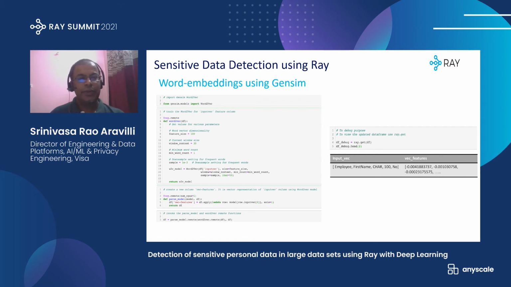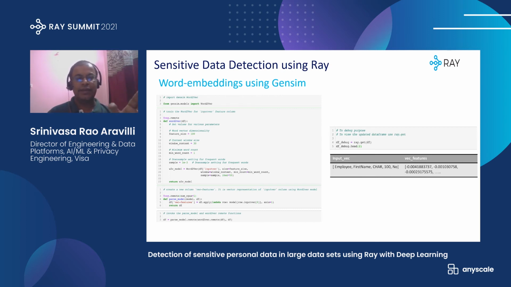And if you see, the features generated here are nothing but the table name, column name, data type, whether it is sensitive, yes or no, and the column length as well. All these features are concatenated and given to word2vec.